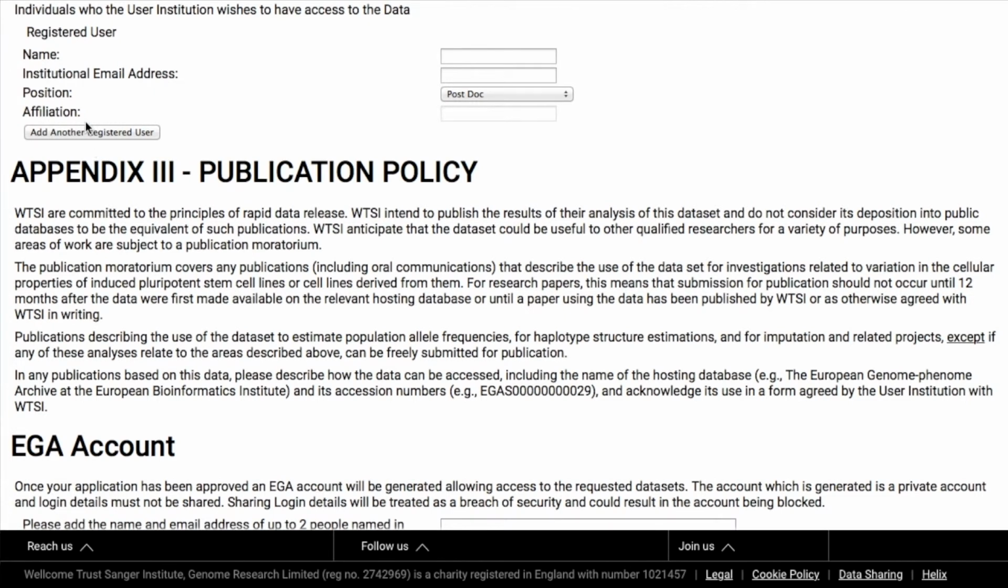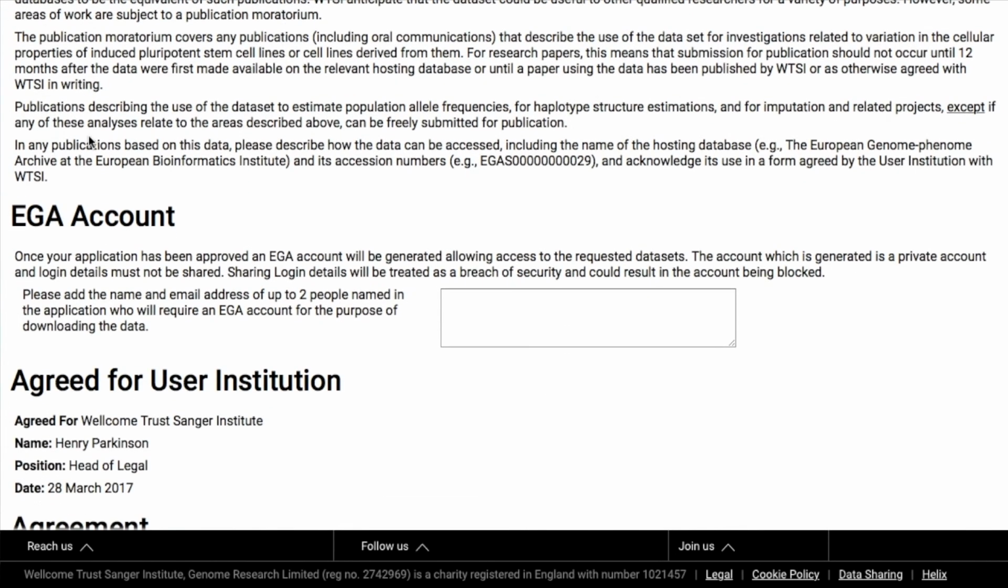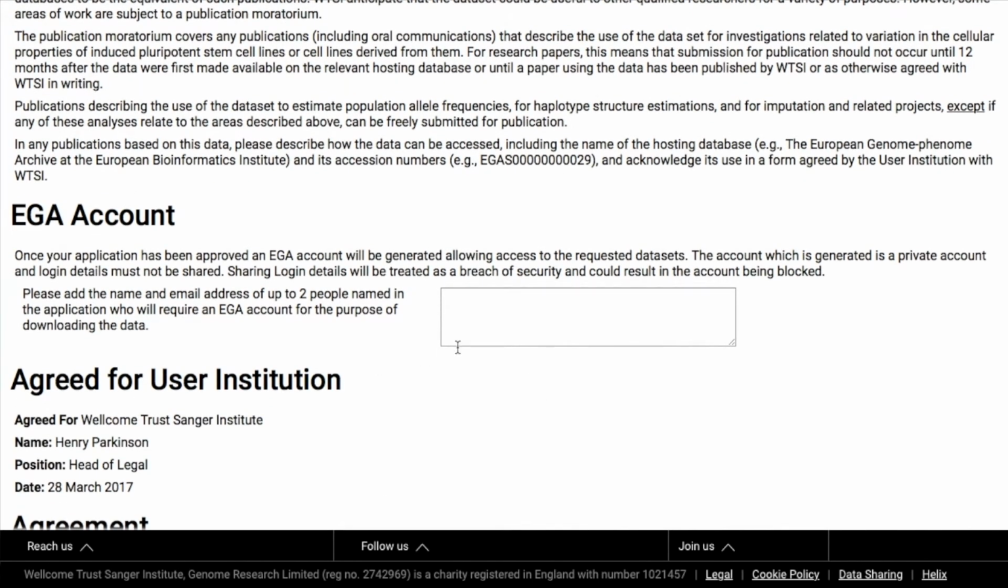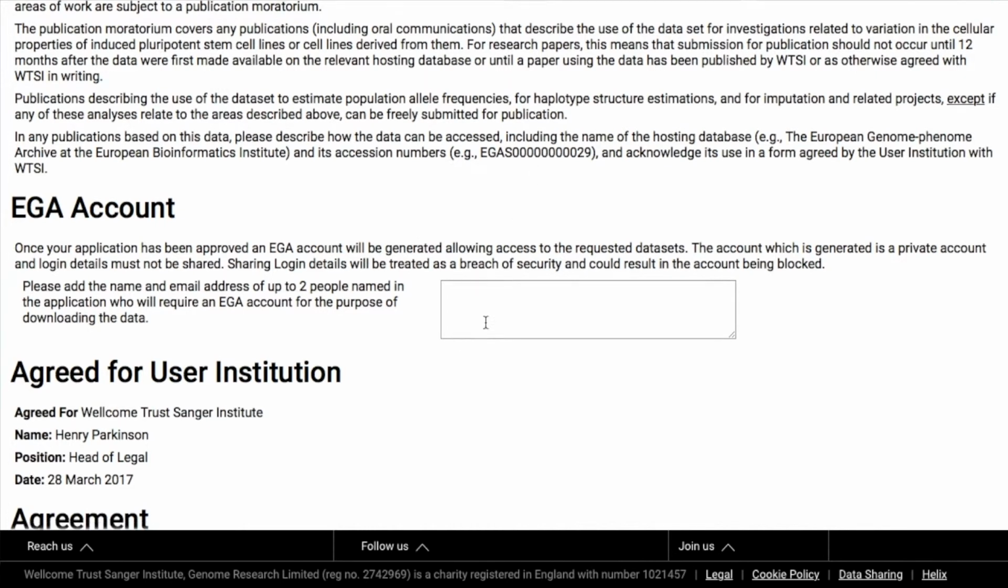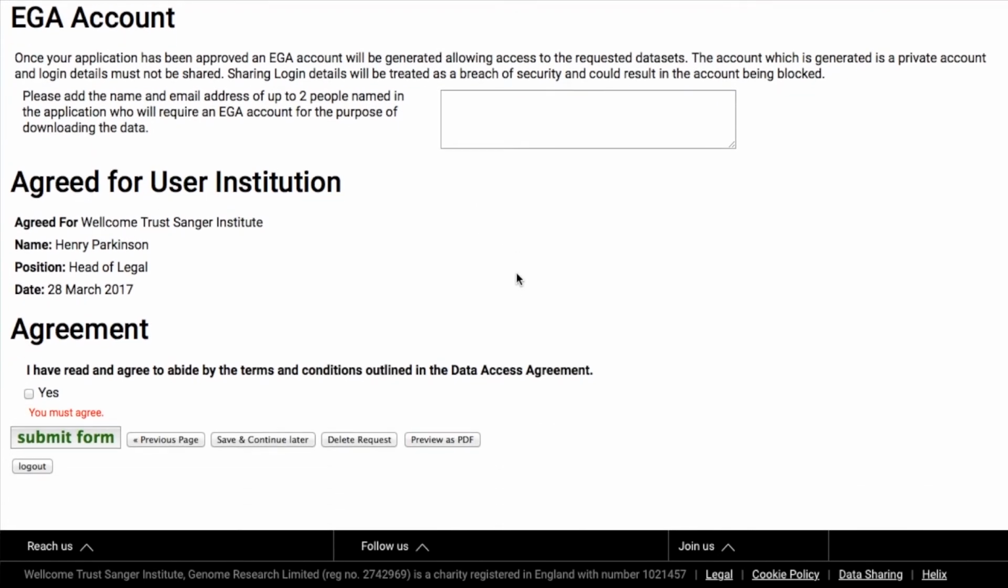Please list anyone who will be handling the data as a registered user. You can use the Add Another Registered User button to generate more fields to add more users. You must also include details of the principal investigator. Please add the name and email address for up to 2 people named in the application who will require an EGA account for the purpose of downloading the data. Finally, agree that you have read and agreed to the terms and conditions in the Data Access Agreement and press Submit.